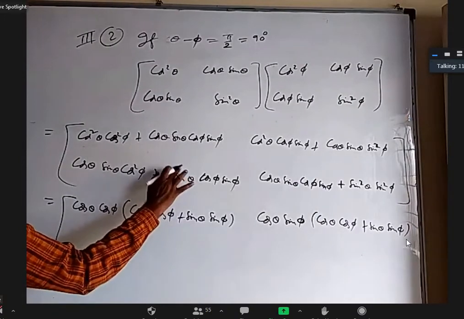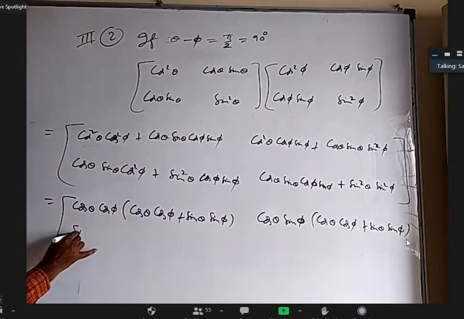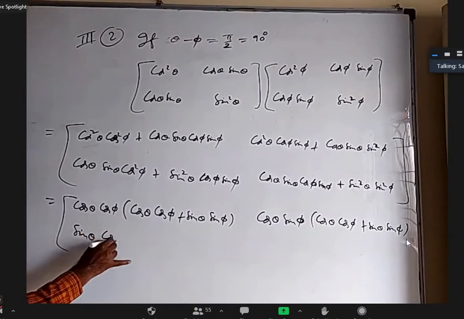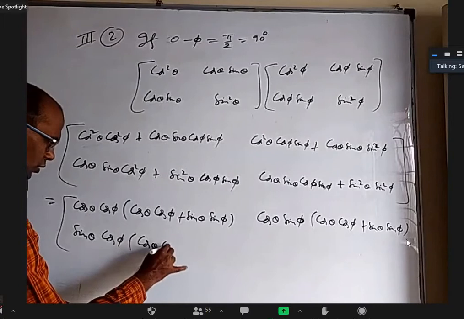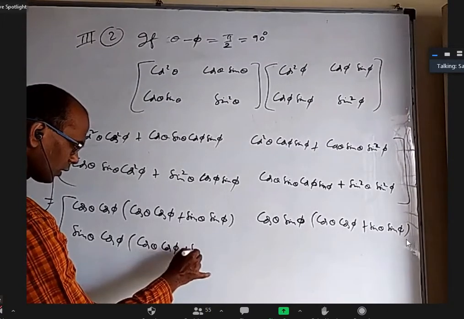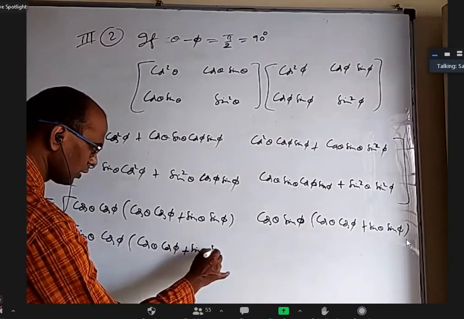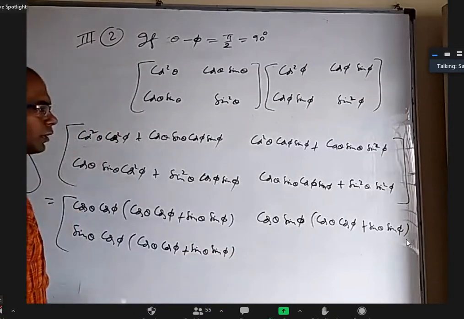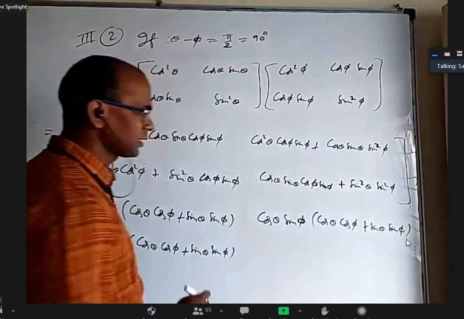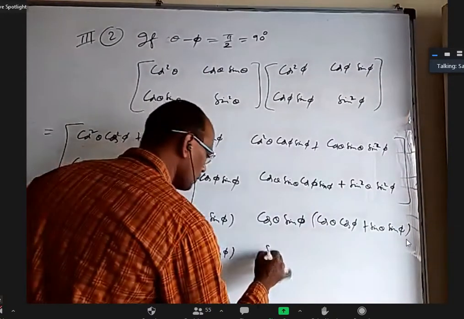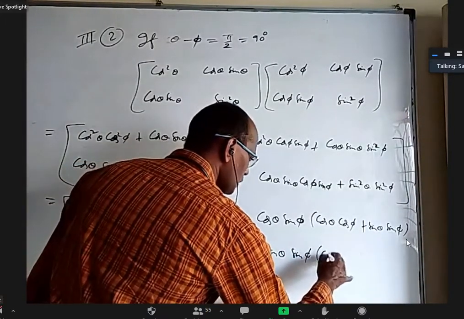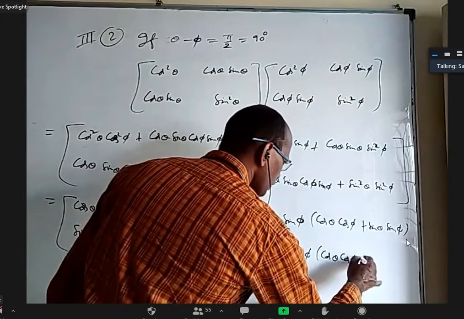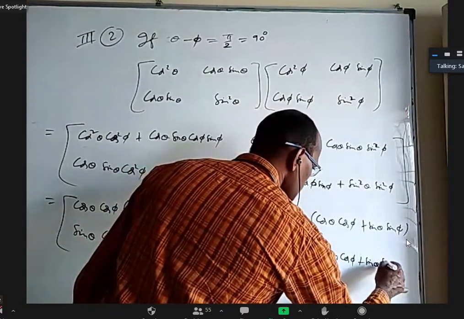Sin theta. Yes, I can take the sin theta, cos phi common. I'll be left with extra cos theta, extra cos phi, and here sin theta, and here sin phi. Similarly, here I can take sin theta, sin phi common. Thank you, Likit. We will get cos theta, cos phi plus sin theta, sin phi.